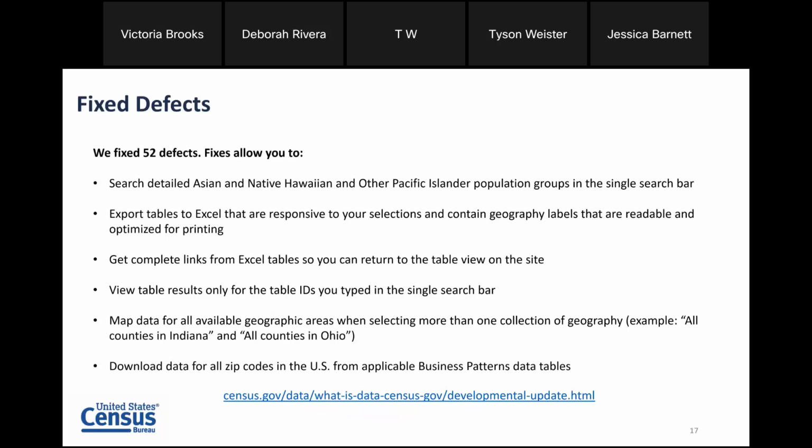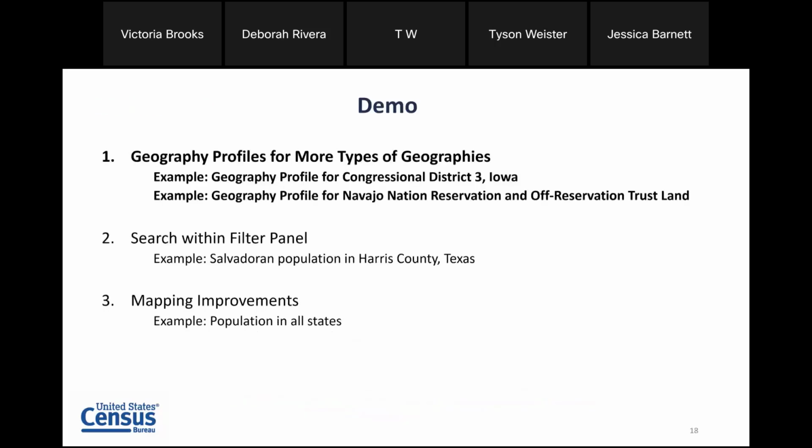So with that, I want to go ahead and transition over to the live demonstration. I want to walk through 3 examples of some of the features we've talked about so far. The first is going to be the geography profiles that have been released for more types of geographies. So I'm going to show you first for a congressional district and then for an American Indian area.